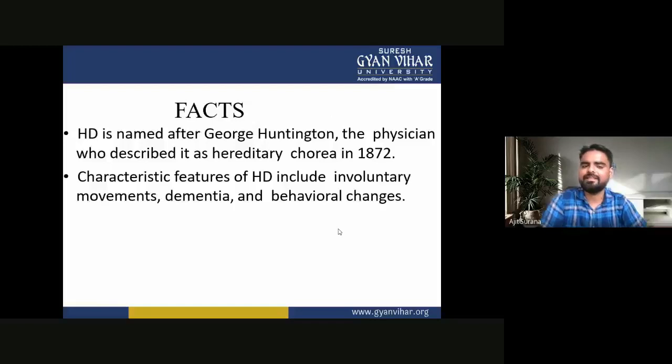Huntington disease is named after the scientist George Huntington, the physician who described it as a hereditary chorea in 1872. The characteristic features of Huntington disease include involuntary movements, dementia, and behavioral changes.